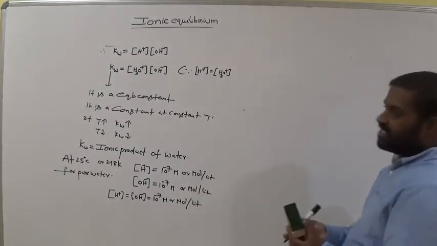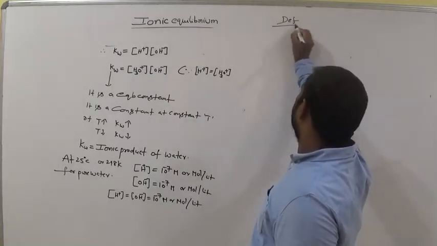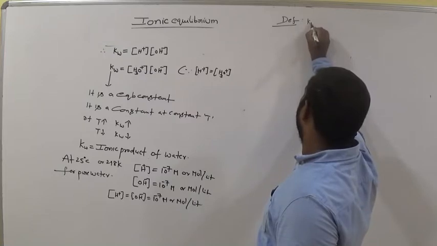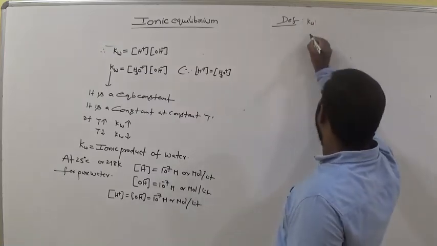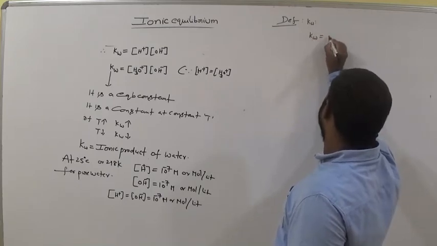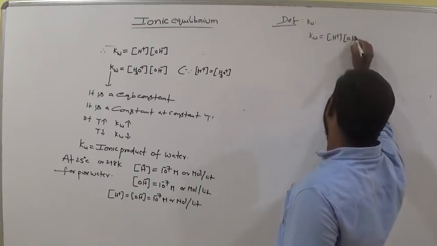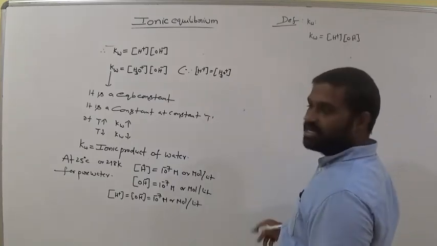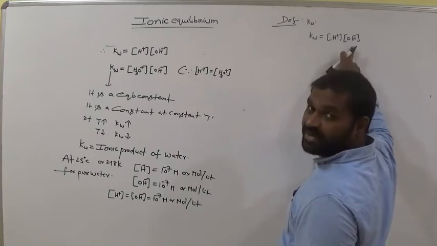So now the definition. Kw is equal to the molar concentration of H plus times the molar concentration of OH minus. This is the product of H plus and OH minus.